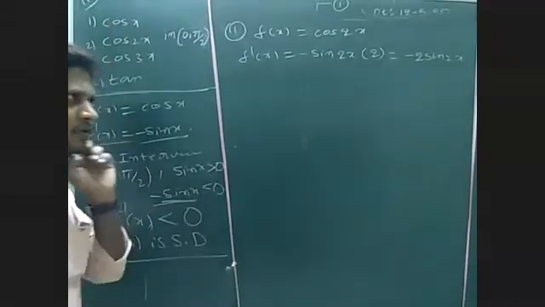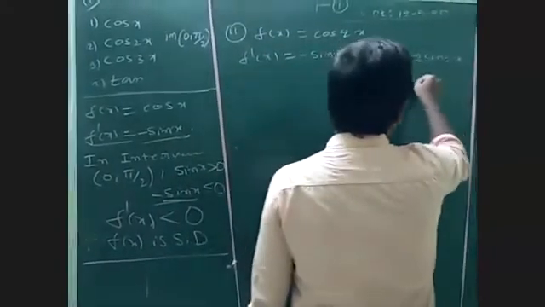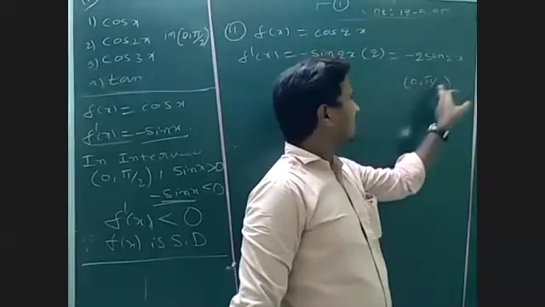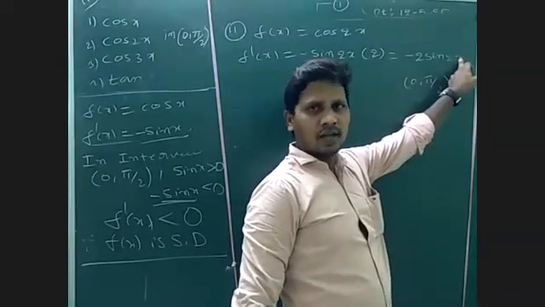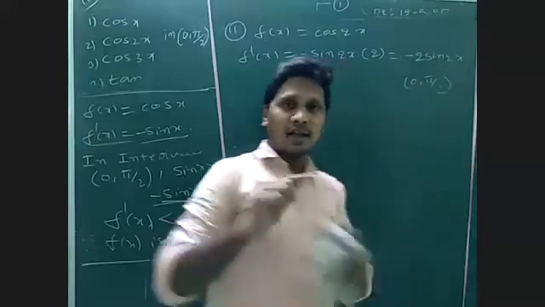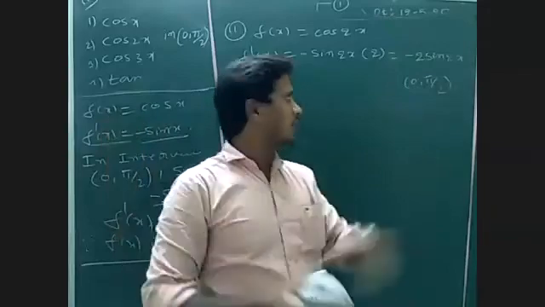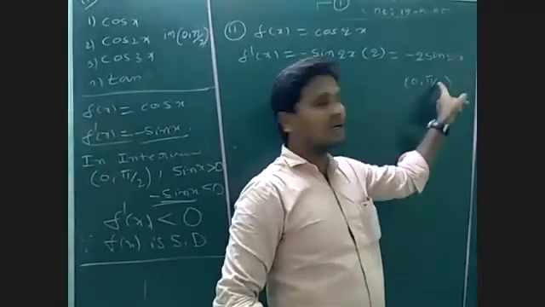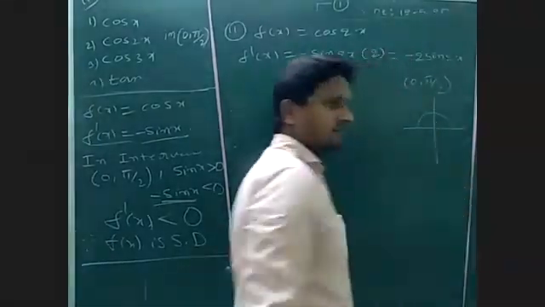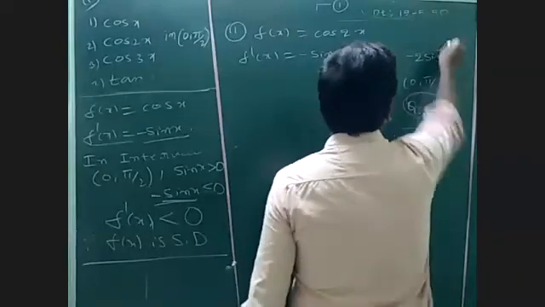Sin 2x, in 0 to pi by 2. Substitute 0, sin 0. Substitute 90, 2 into 90 is 180. Here 2x lies in the first quadrant as well as the second quadrant, since 2x goes from 0 up to 180. In both the first quadrant and the second quadrant, sin is always greater than 0.